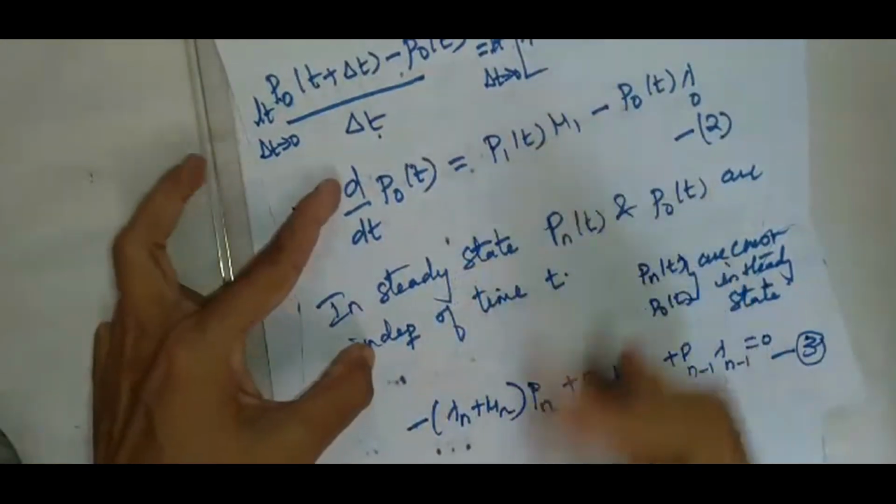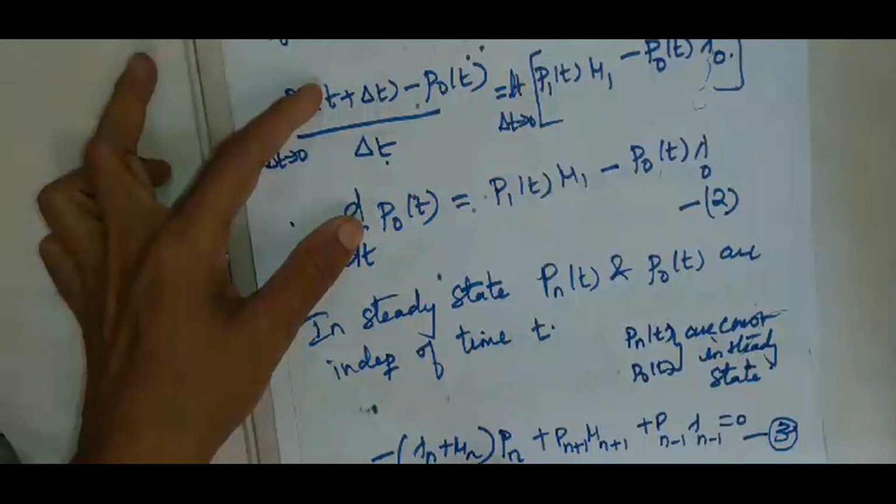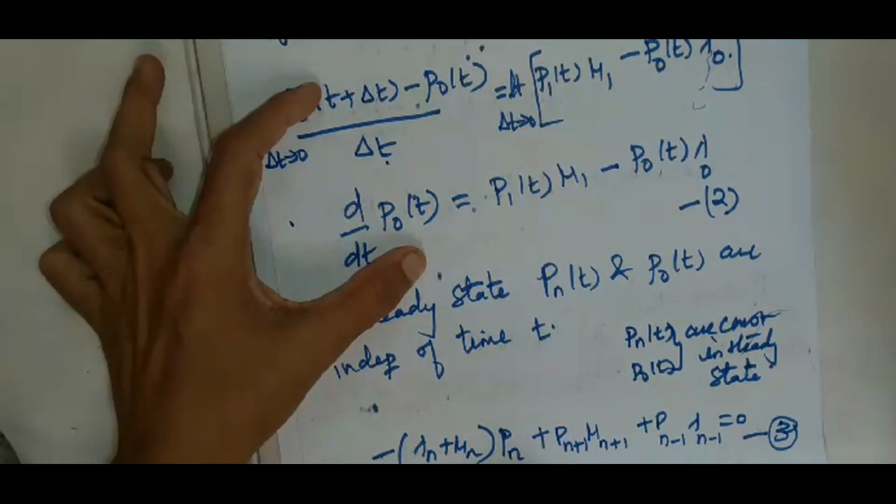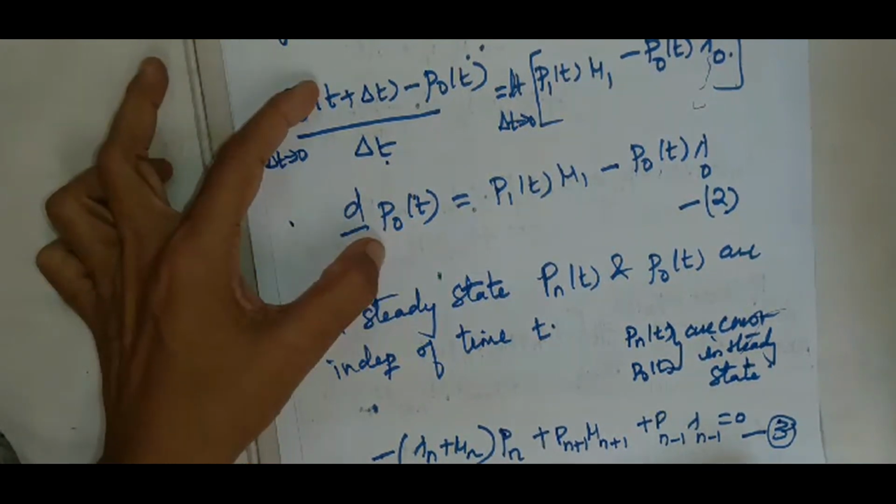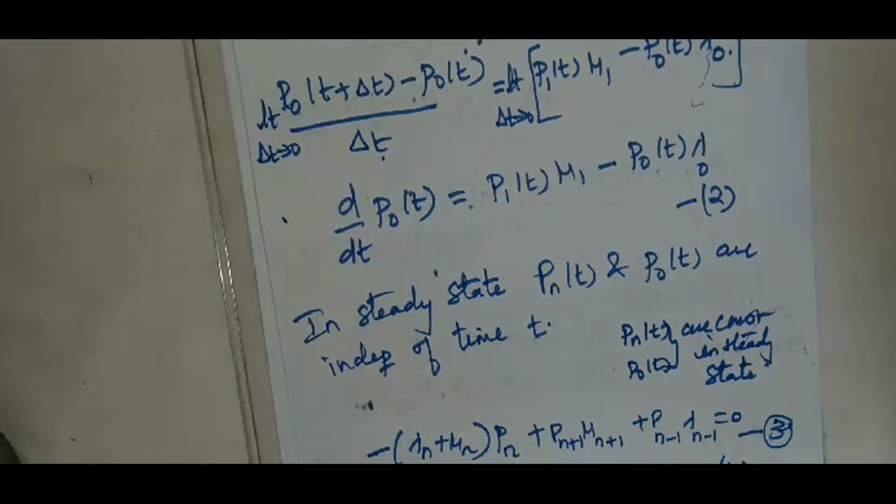Similarly, our equation 2 becomes: the left hand side becomes 0, and therefore it becomes P1 mu 1 minus P naught lambda naught equal to 0. These two equations are called the steady state difference equations for the birth and death process.